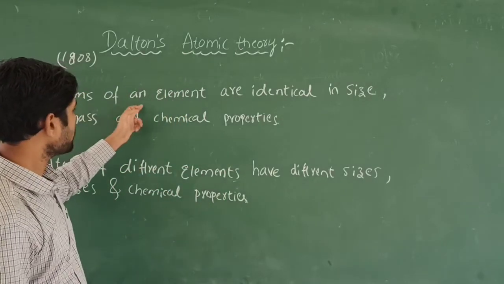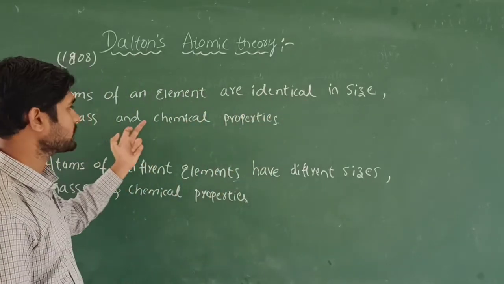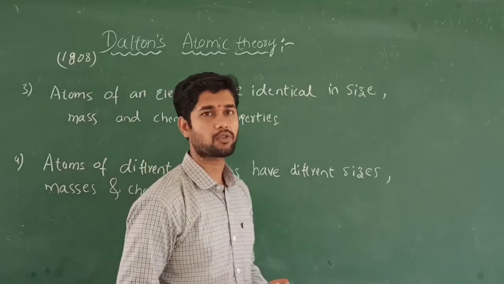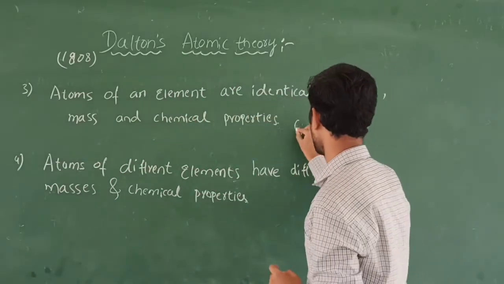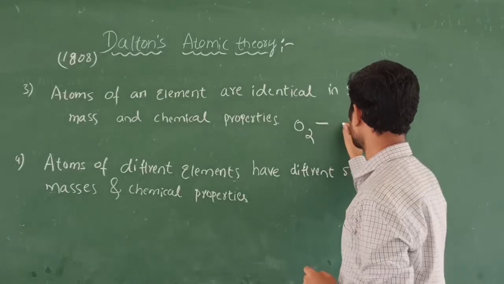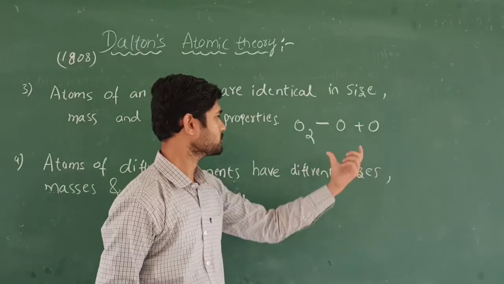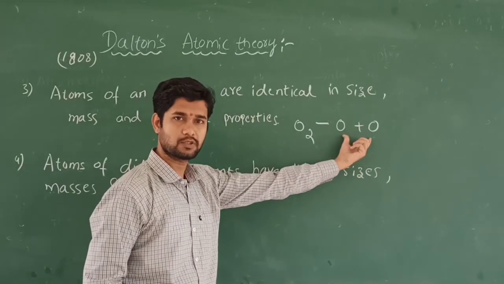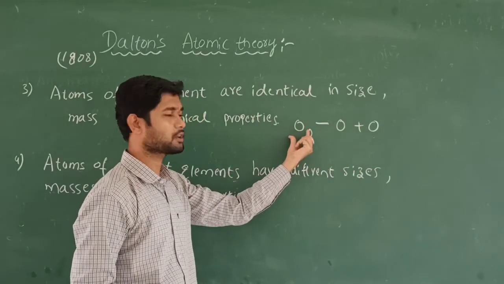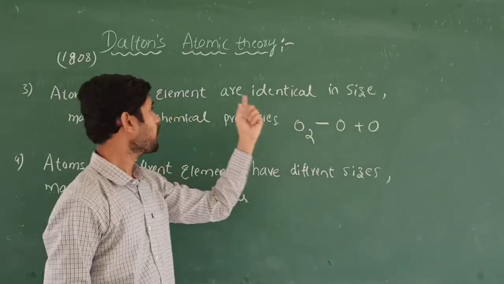So atoms of an element are identical in size, mass and chemical properties. If I take an example as oxygen, how can I write oxygen? I am going to split it here: O plus O, because these two atoms combine to give a molecule, that is called an oxygen molecule, and the same kind of atoms we are also going to call an element.